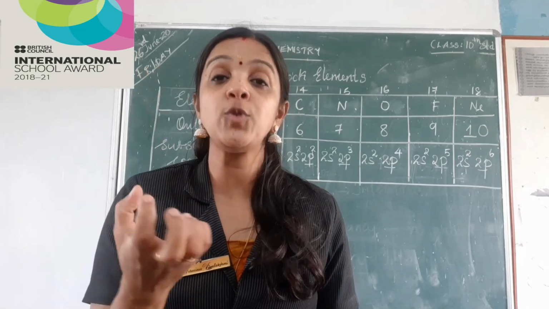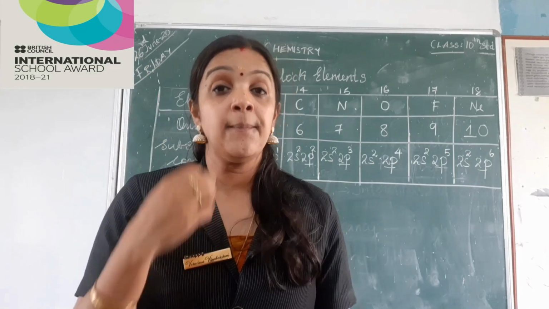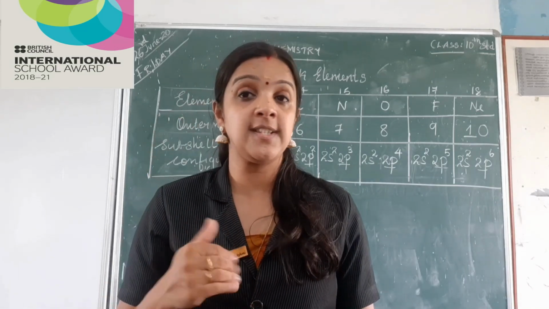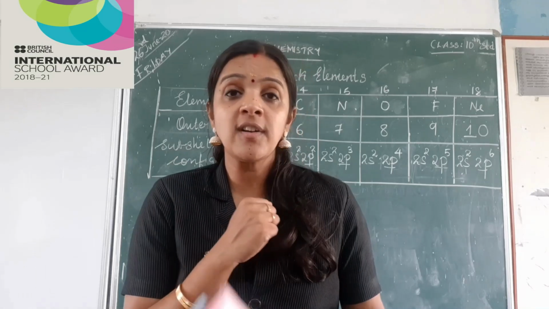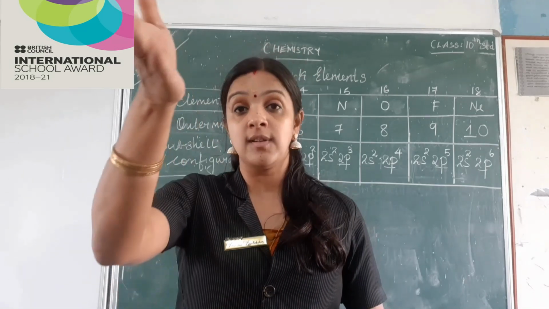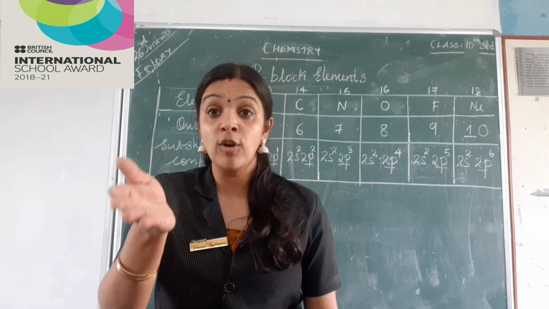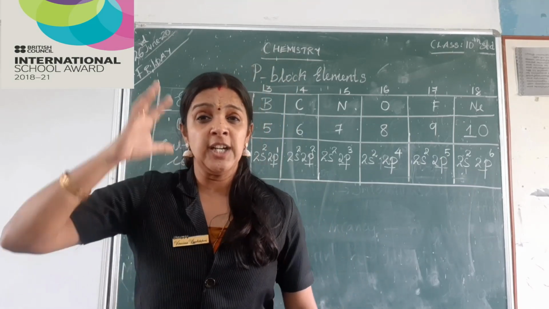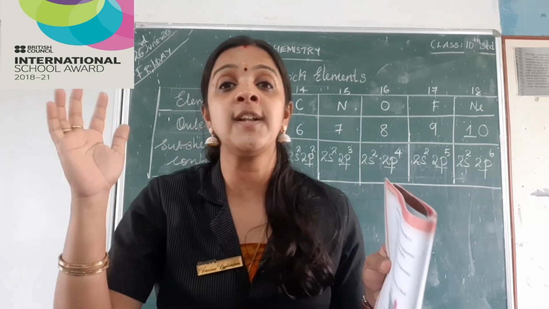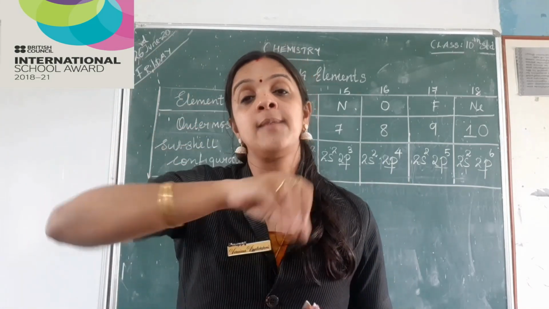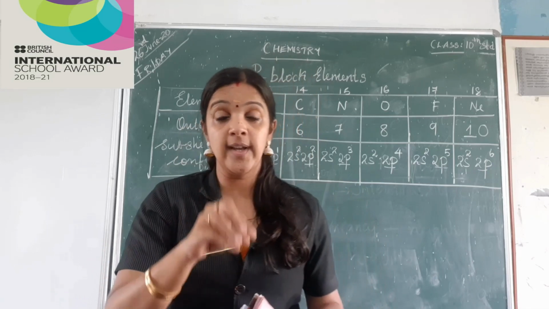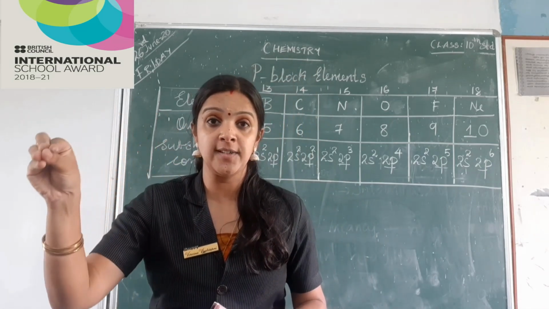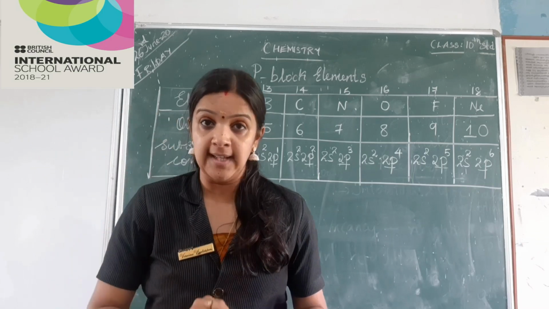Energy required to remove the electron. But here the P block elements want to gain electrons. They don't want to lose them. So they are not ready to give their electron to the other element. If they are not ready to give an electron, what will happen to ionization energy? Definitely a huge amount of energy is required to remove that electron. That's why P block elements have high ionization energy compared to S block elements.